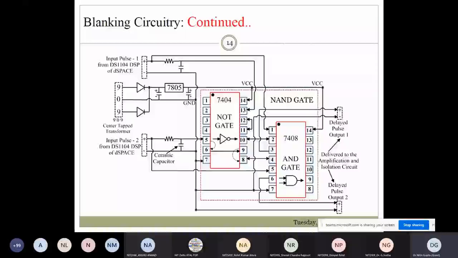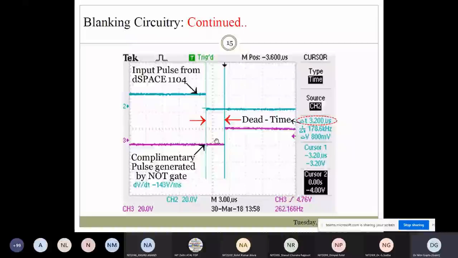This is the blanking circuitry or deadband circuitry, mainly ICs 7404 and 7408. These two ICs and 7805, which is the voltage regulator IC that gives you plus 5 volt. The main ICs are the 7404 and the 7408. And this RC circuit, this tank circuit, is basically to set the deadband time. You can see here the deadband between these two.